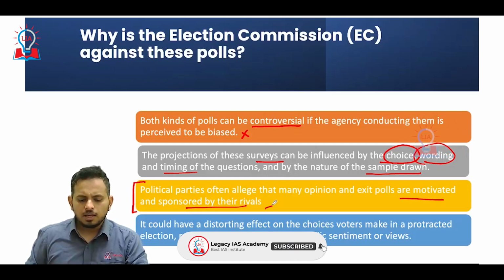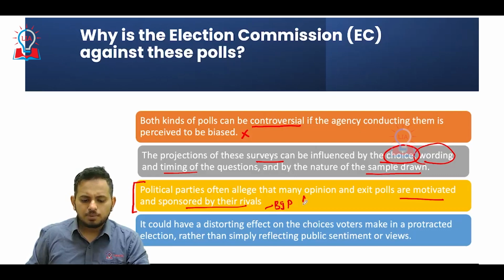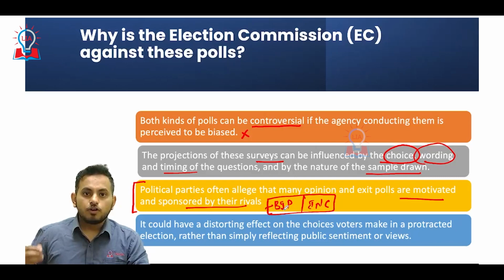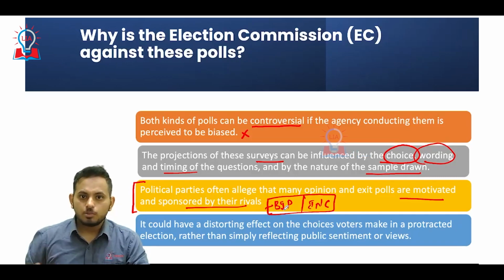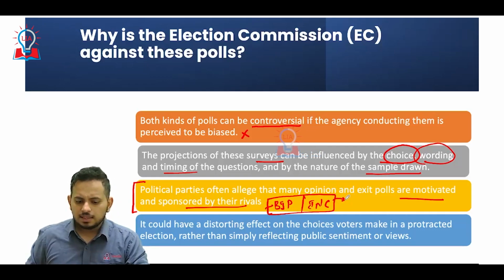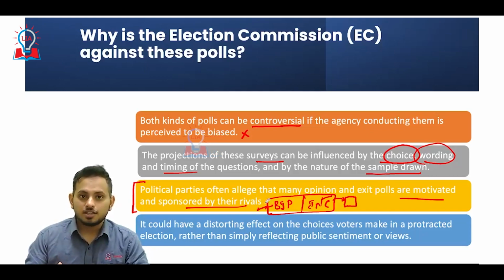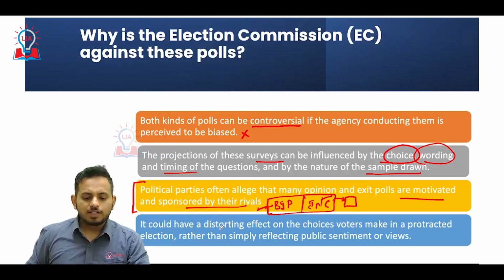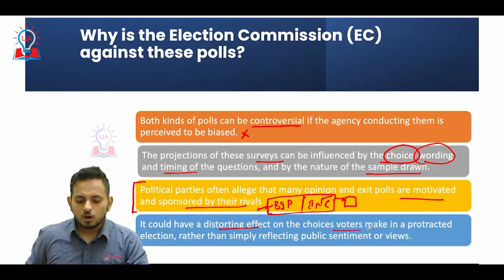For example, let's take the BJP and the INC. If a news media outlet or a policy formulating agency has INC as a very close friend, then obviously the exit poll given out by this media outlet will showcase INC in a very good manner. This changes the opinion of people, and it will have a detrimental effect on fair and peaceful elections. It could have a distorting effect on the choices of the voters.